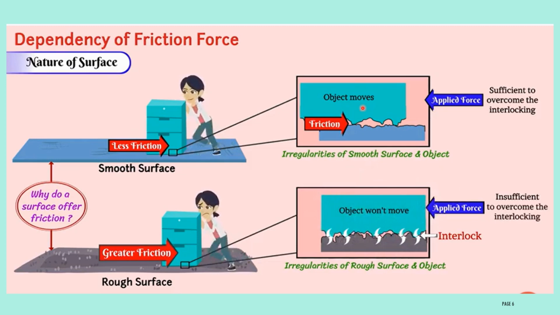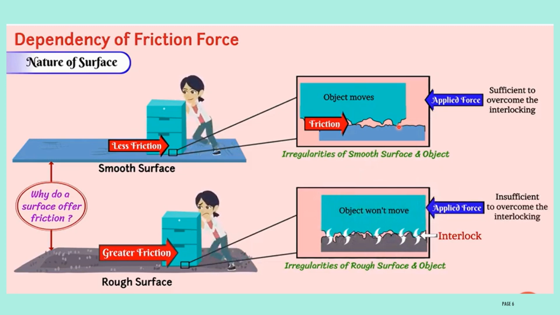When an object comes in contact with any surface, because of the irregularities it will get interlocked. The object surface also has some irregularities, and the surface also has some irregularities. When both come in contact with each other then they will get interlocked.